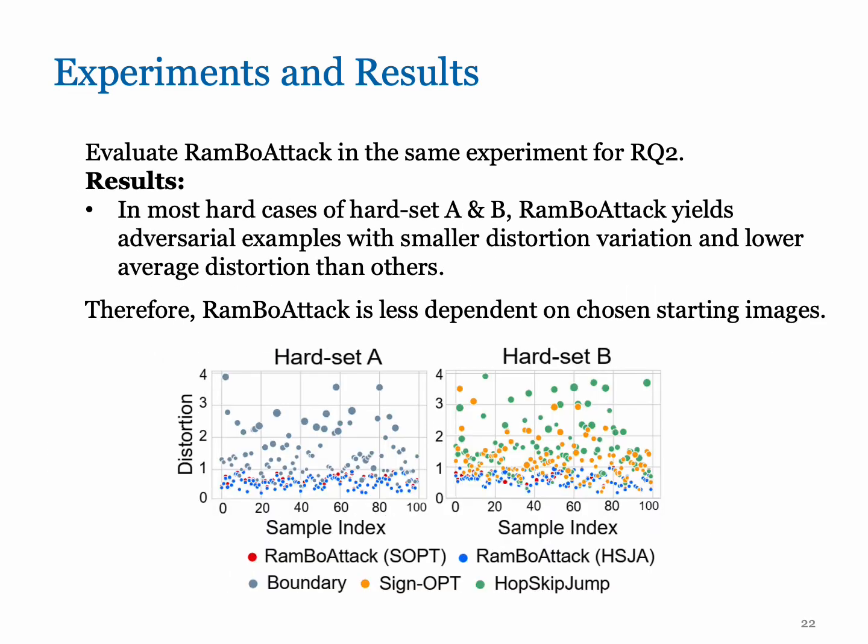We also evaluate the dependency on chosen static images of RamBoAttack using the same experiment as for research question 2. We can see that RamBoAttack consistently achieves smaller distortion mean and variation than other state-of-the-art attacks. Therefore, RamBoAttack is less dependent on chosen static images than other attacks.